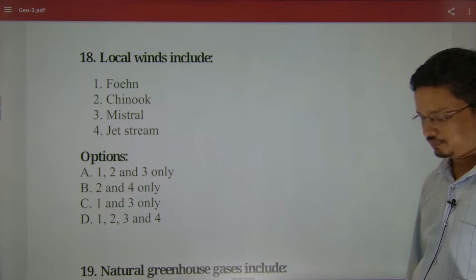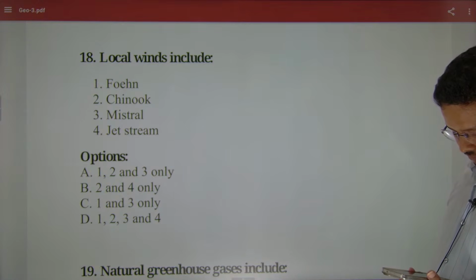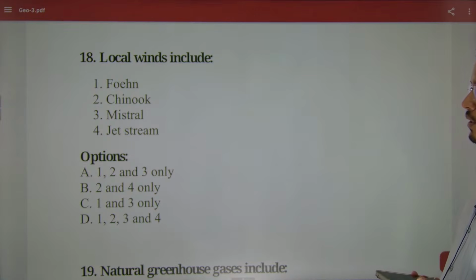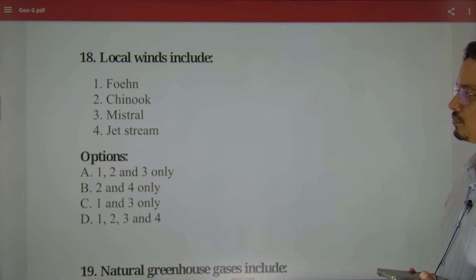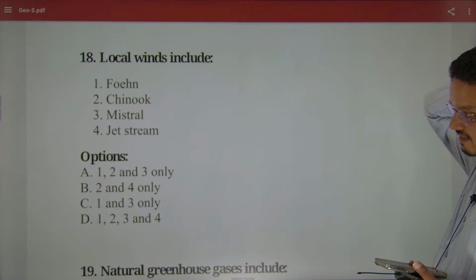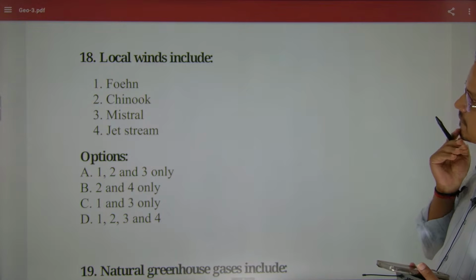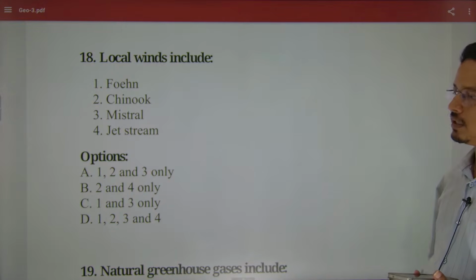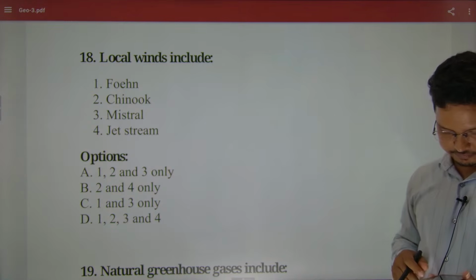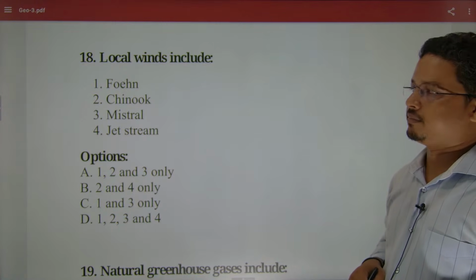Local winds. Yes, right. Let's go on with local winds. This is a so easy question.